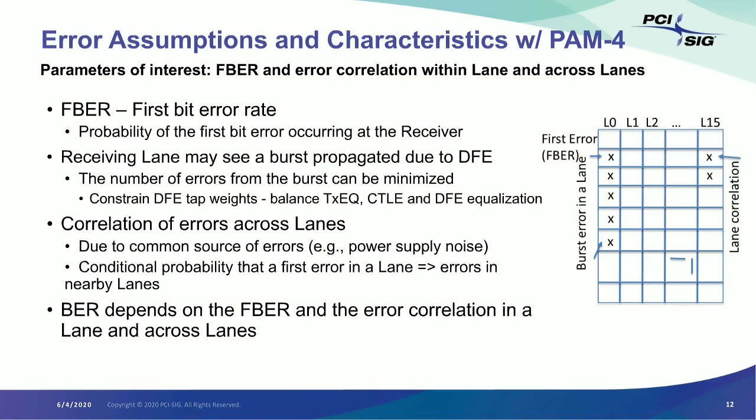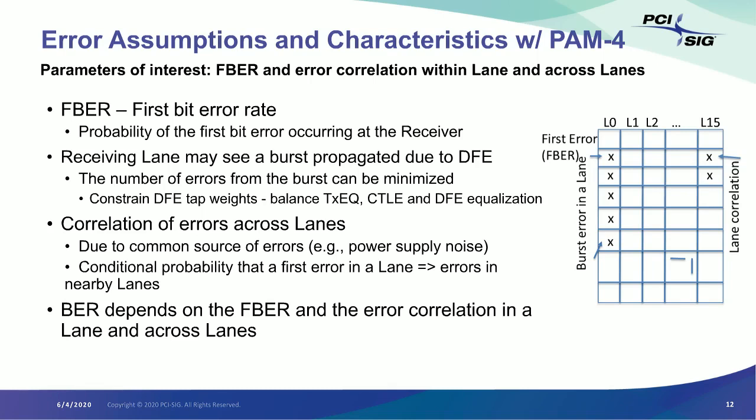And we try to reduce the burst in the specification by constraining certain parameters like the DFE tap weights, which basically we are trying to get to a reasonable balance between the transmitter equalization, the type of CTLE circuitry you would deploy, and how much you get out of DFE equalization. So that's one aspect that we are working on, and we have some good solutions for.